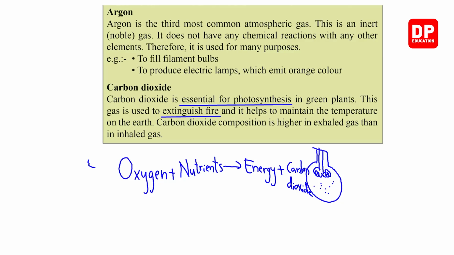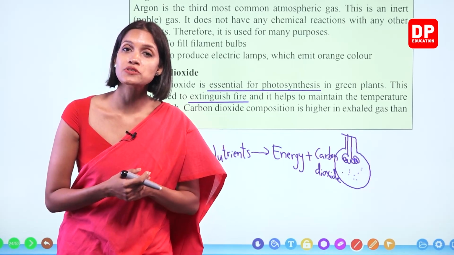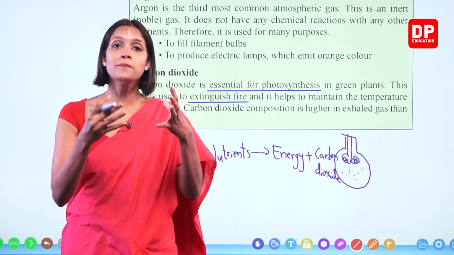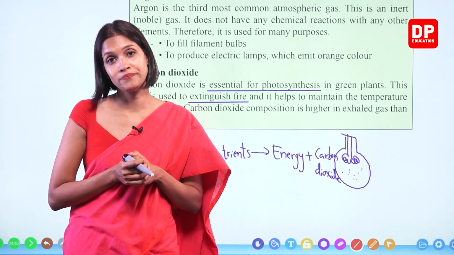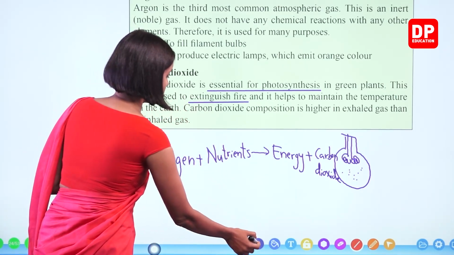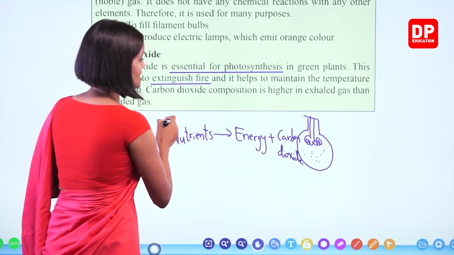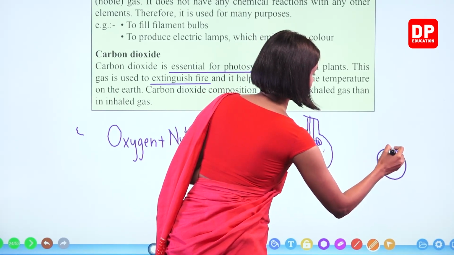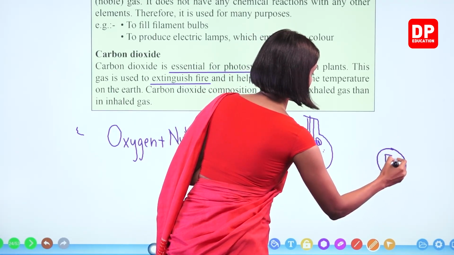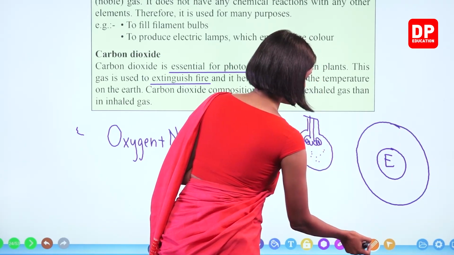So apart from these two importances, carbon dioxide gas has the ability to trap heat in the atmosphere. Right, children? So basically, you all know that the earth gets heated up due to sunlight. If this is the earth and if this is the atmosphere, right?